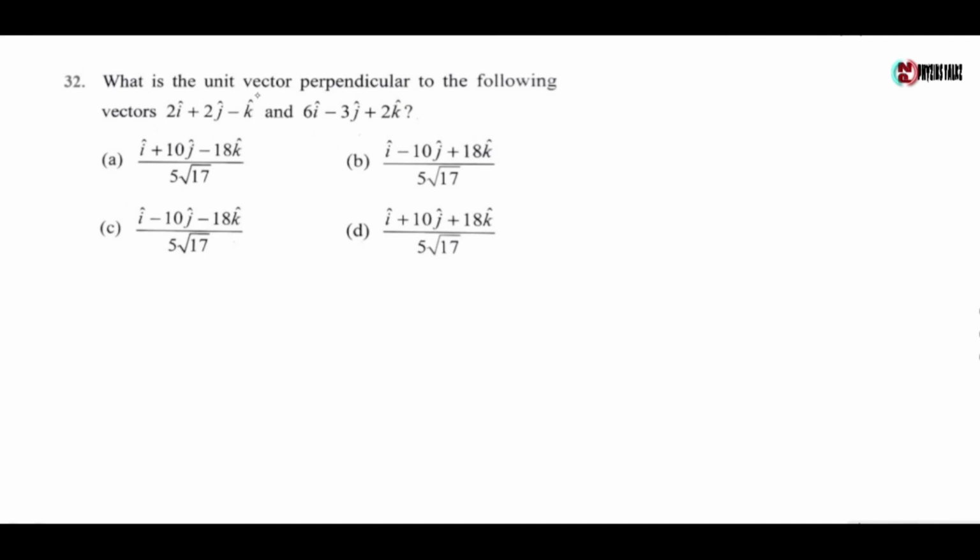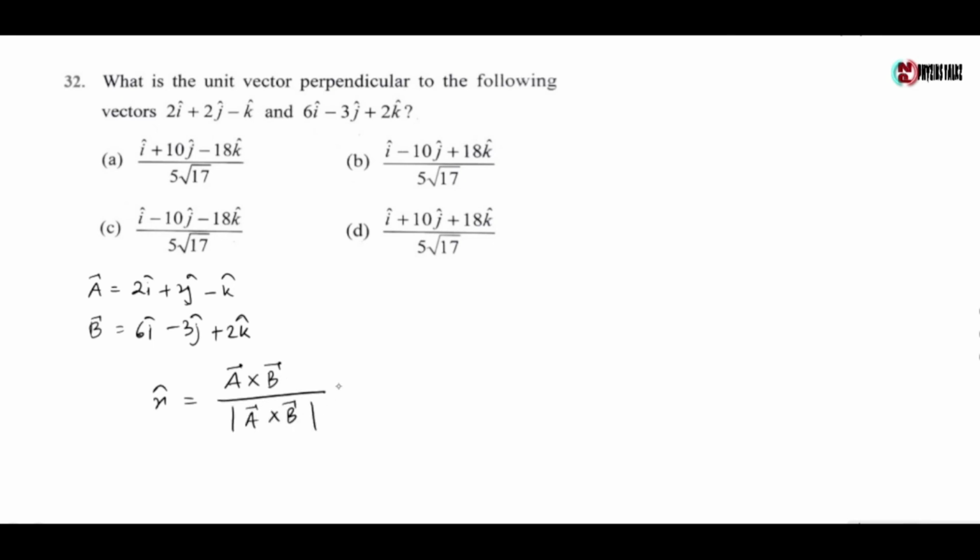Next question, what is the unit vector perpendicular to the following vectors 2i plus 2j minus k cap and 6i minus 3j plus 2k cap? Now let us take A vector is given by 2i plus 2j minus k cap, and B vector is given by 6i minus 3j plus 2k cap. Now the unit vector perpendicular to A and B vector is given by n cap equals A cross B by mod of A cross B. Now we have to find A cross B first.